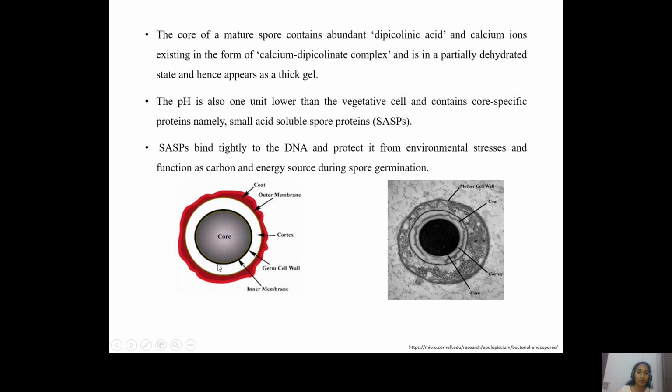Now, this is how an endospore looks in reality. This is a representation on the left hand side, and on the right hand side is the real picture of an endospore. It contains the middle core, which is the dehydrated cytoplasm and the genetic information, and then the spore coat and the cortex and the mother cell wall, that is the peptidoglycan layer, which is present here. You can see the loosely arranged peptidoglycan layer.